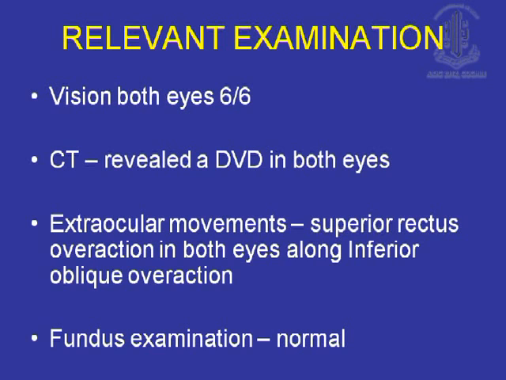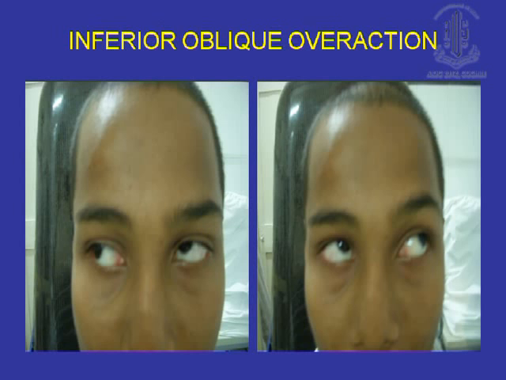So there was a dissociated vertical deviation in both eyes. Although it was asymmetric, the left eye was more than the right eye. So you see in this picture that there is... Just 1 second, Himali, go back your slide.